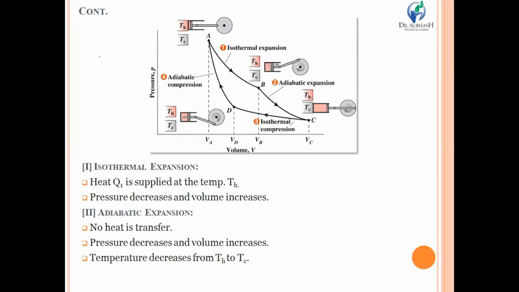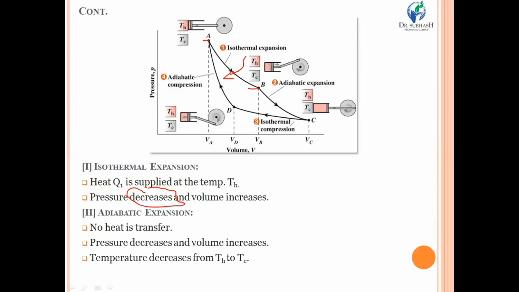So basically over here there are two pairs of processes. One is the isothermal process and the other is the adiabatic process. Now we should start with the isothermal expansion process, that is process A to B, in which heat is applied, and in that way pressure decreases and volume increases. If your isothermal expansion starts from here and you measure the pressure, it will be very high. But at the end of this process, if you measure the pressure here, we can say that pressure decreases in case of isothermal expansion.